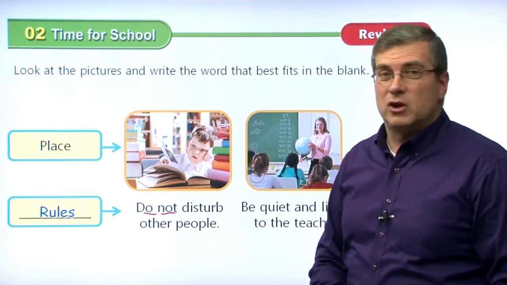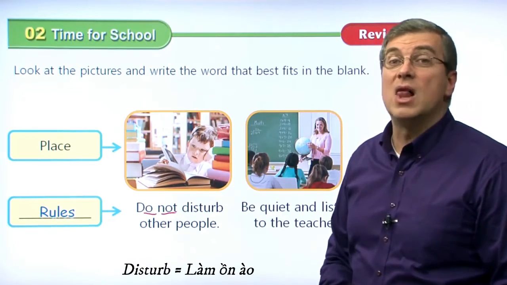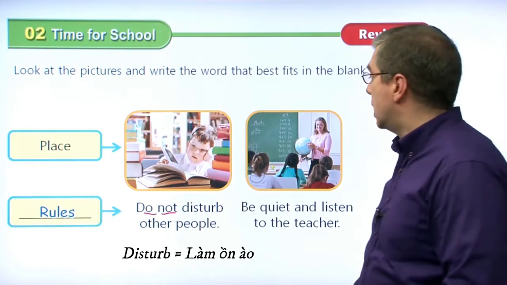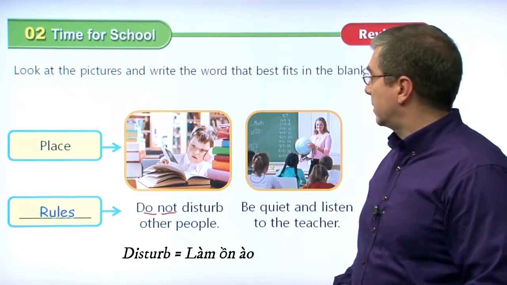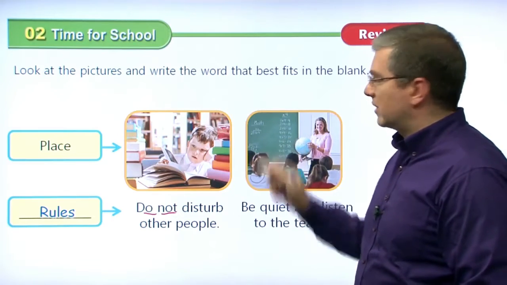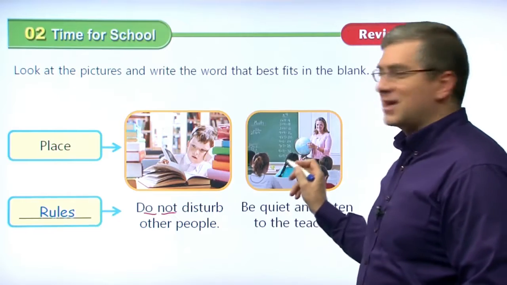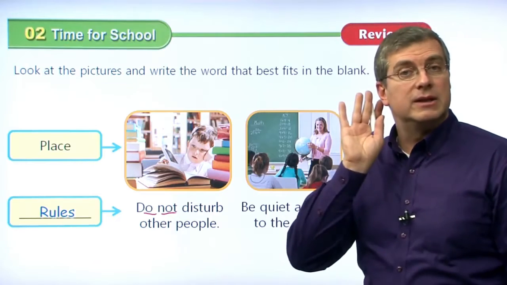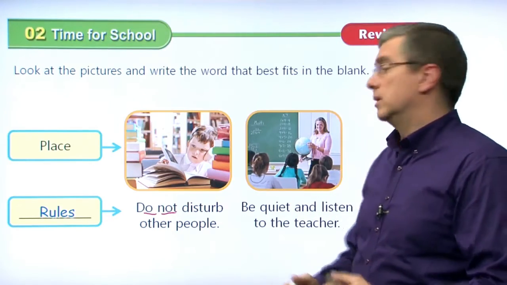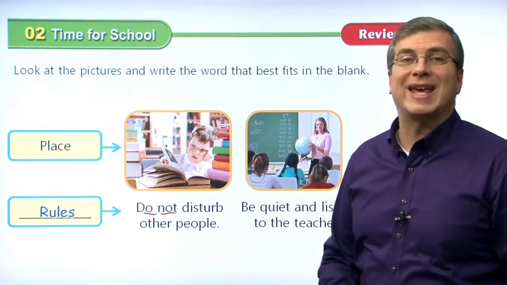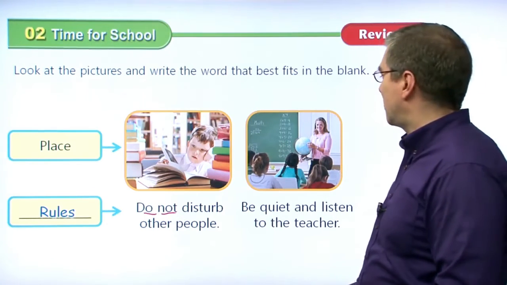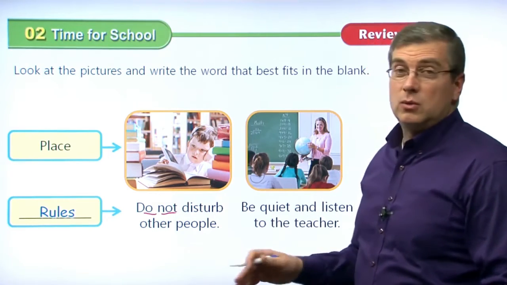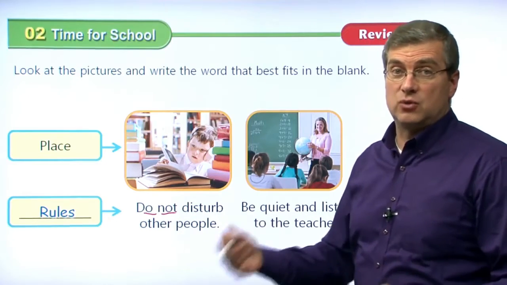This boy, he's not disturbing anybody. He's obeying or following the rules. He's quietly reading a book by himself. He's following the rules. Over here, the teacher is explaining something about the world, even though she has math on the blackboard, okay? But in the classroom, the students are being quiet and listening to the teacher. Be quiet, listen to the teacher. That is something you should do. Maybe she's talking about where math came from, right? Maybe she's talking about ancient Babylonia. Okay, but anyway, she's being quiet and listening to the teacher. And that is a rule that you should follow in the classroom.